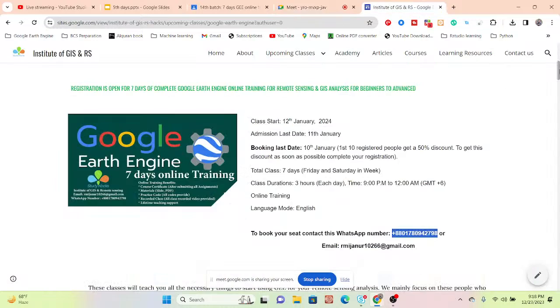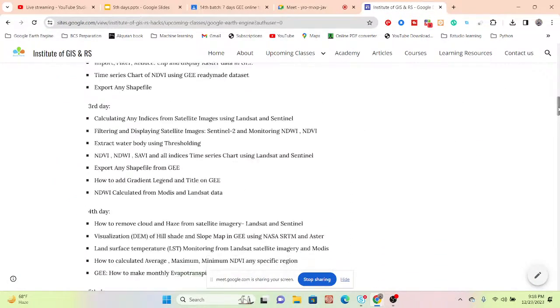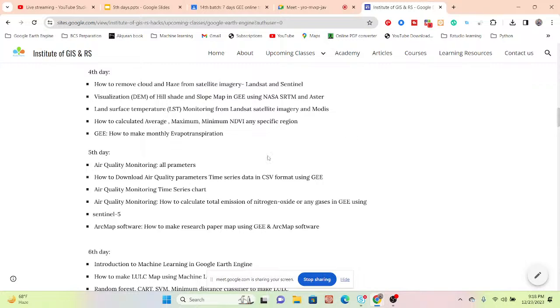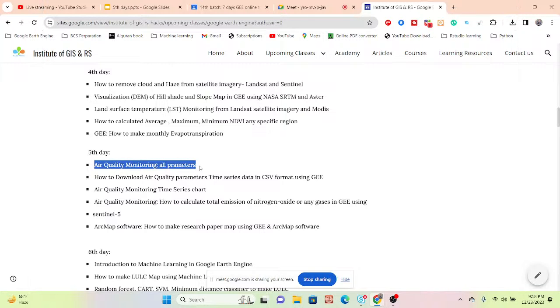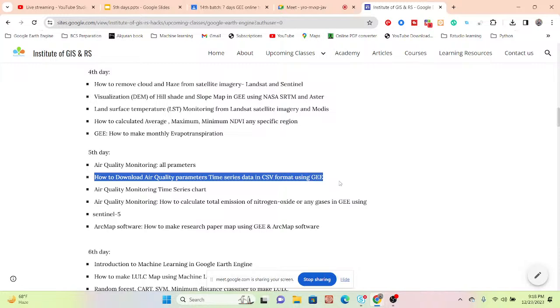Okay, so let's go. First of all, you can see the course content for today's session. Today I talk about air quality monitoring, mainly all parameters which are available in the Sentinel-5 satellite imagery, and how to download the air quality parameters time series data in an Excel file or CSV file. In the previous class we also discussed that. First we made a chart, and then from the chart we downloaded the CSV file. But in this session I will show you how we can directly download the time series data in CSV without creating any chart.